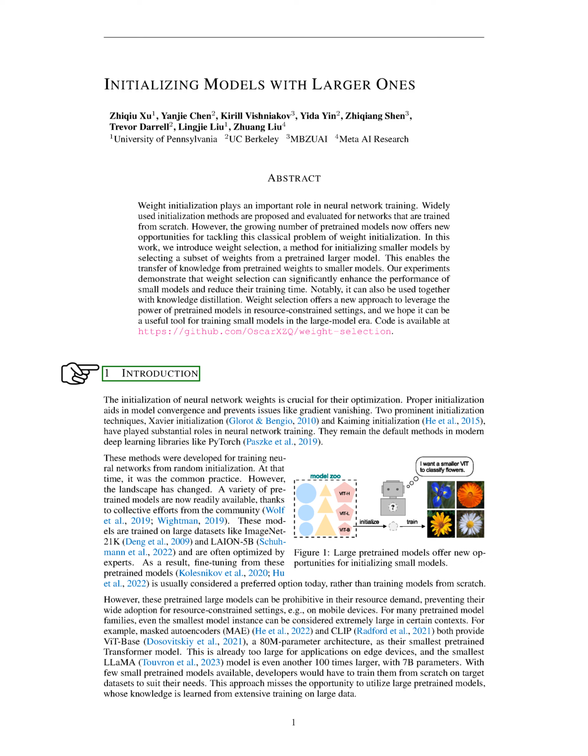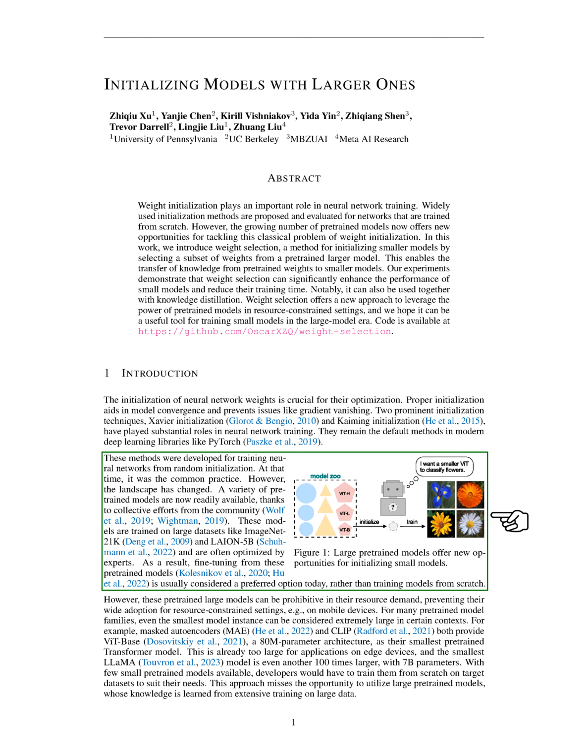Introduction. Let's start by discussing the importance of initializing the weights in neural networks. This process is key to optimizing these networks, as it helps the model converge and avoids problems like the gradient disappearing. Two well-known techniques for this are Xavier initialization and Kaiming initialization, which are commonly used in modern deep learning libraries like PyTorch. These methods were designed for training neural networks from a random starting point, which was the standard practice at the time. However, things have changed.